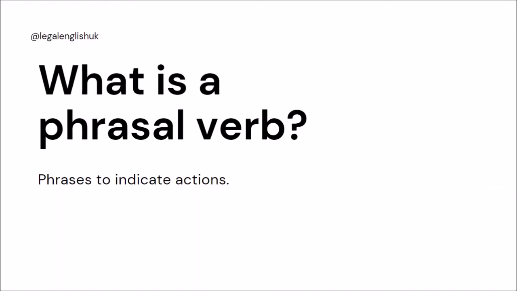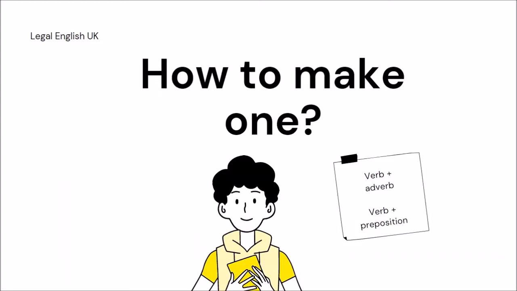So a phrasal verb indicates actions. Typically you will have two words or maybe three words, a verb and an adverb, or a verb and a preposition that make a new phrase. Typically it's more idiomatic, so it's a little bit more difficult to explain to somebody new to English, and occasionally a phrasal verb would just be non-idiomatic. So a very simple explanation is enough. But we are concentrating on more idiomatic phrasal verbs in this lesson.